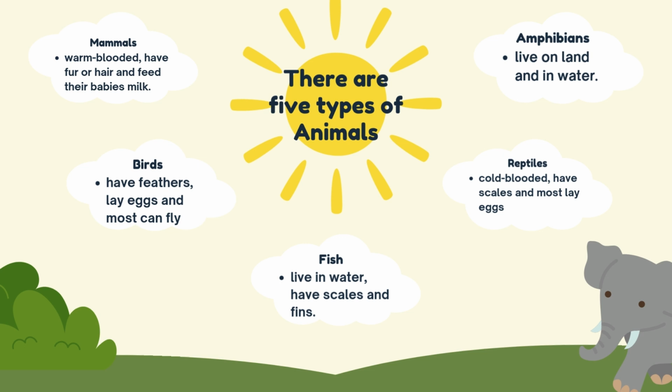The next type is fish. They live in water, and have scales and fins. The next one is reptiles. Reptiles are cold-blooded, have scales, and most of them lay eggs. And the last one is amphibians. They live on land and in water.